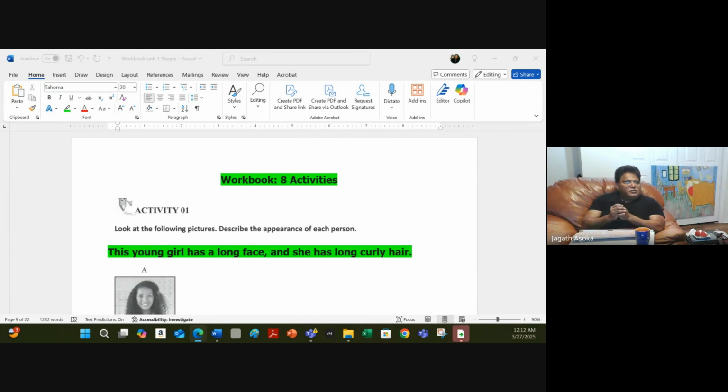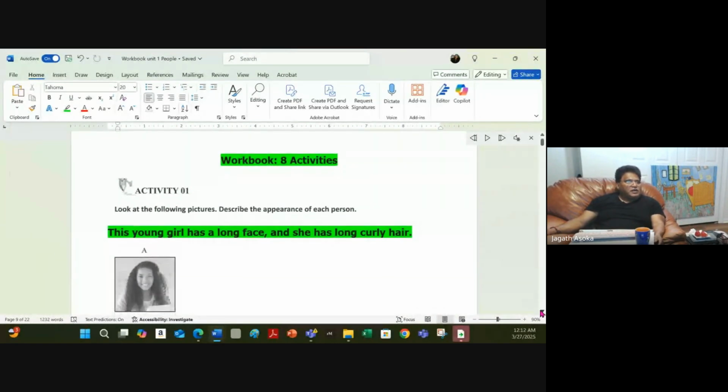Today we are going to do all the units in activities in workbook. So we are almost done with the textbook. So let's start the activities. The first one: look at the picture and then describe the appearance of each person. And Vatsala is going to do that.